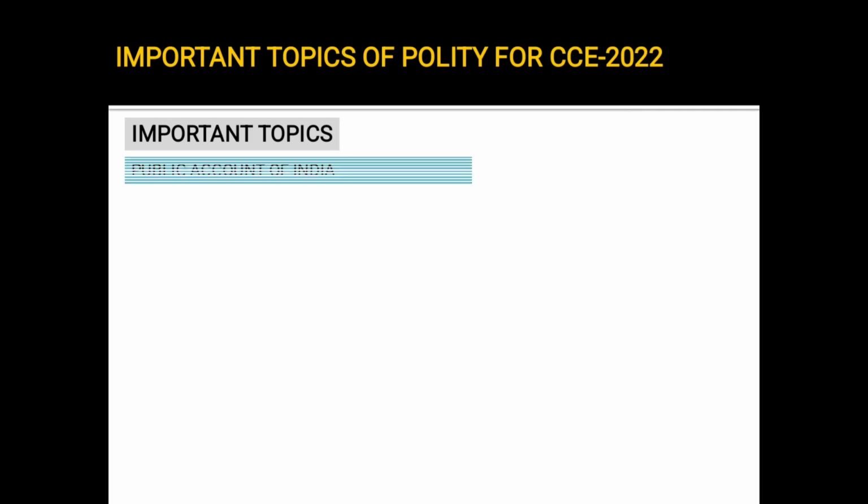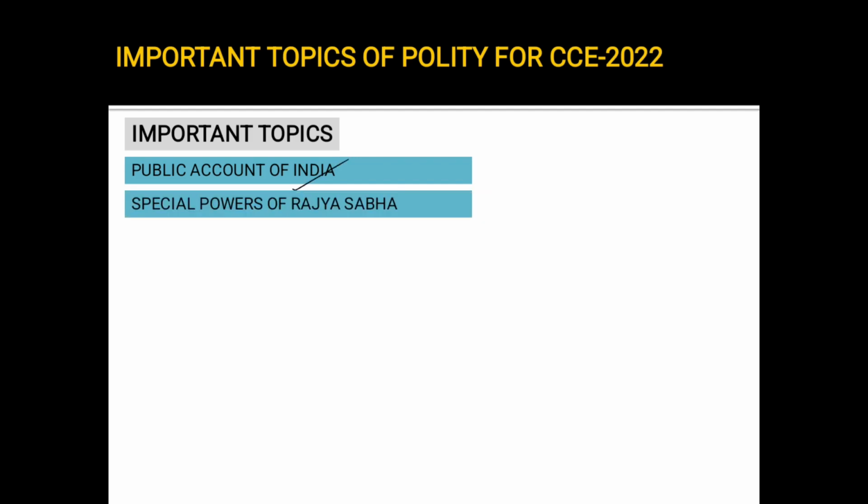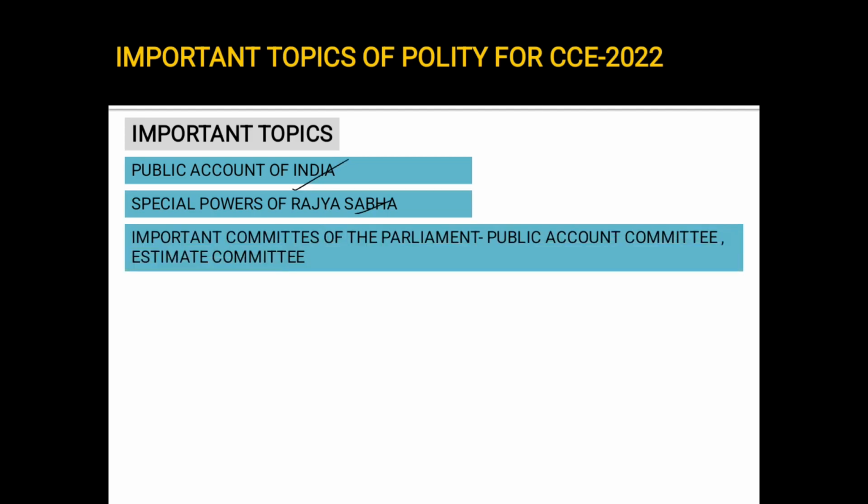Other important topics, like what is the public account of India? From where is the money spent from public account of India? The tax we paid, whether it goes to public account of India. So these are all important. Next, the special powers of Rajya Sabha. We have discussed this in the earlier slides also.